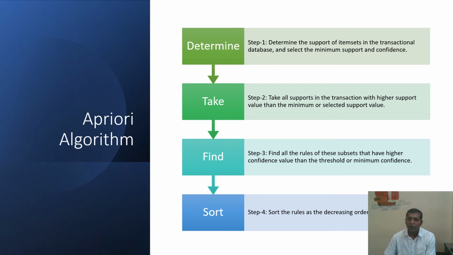Third, find out the rules of those subsets that have higher confidence. Once we have found the item sets which are very frequent, then we will apply confidence on them and generate the rules. And finally, sort them properly with the help of confidence so that we can take only those which have good confidence.